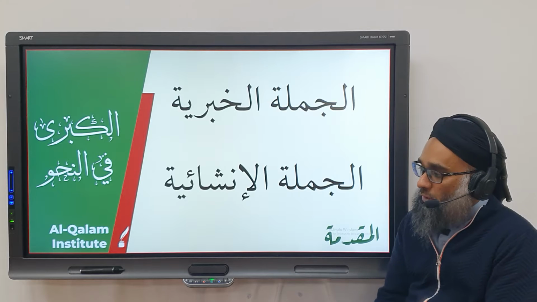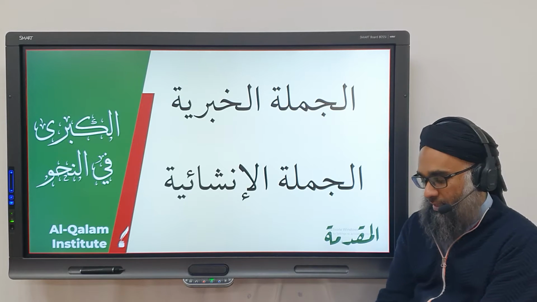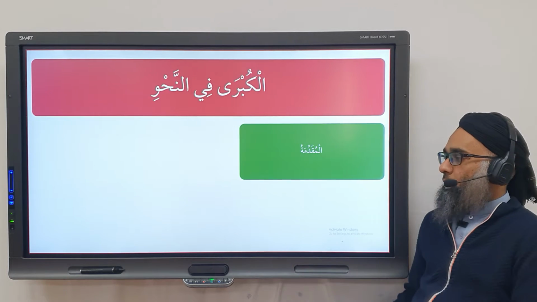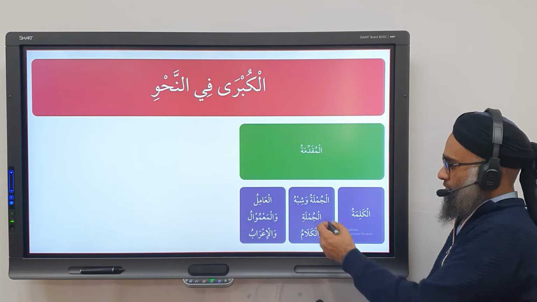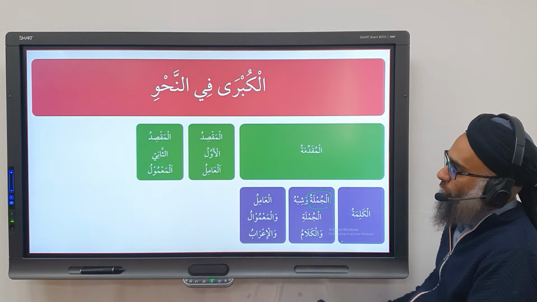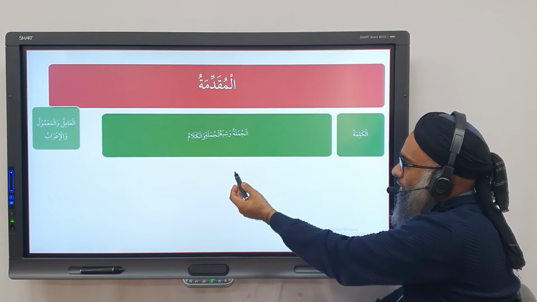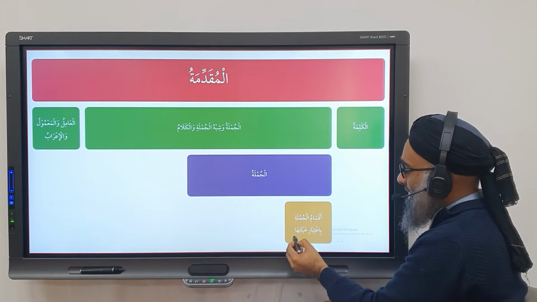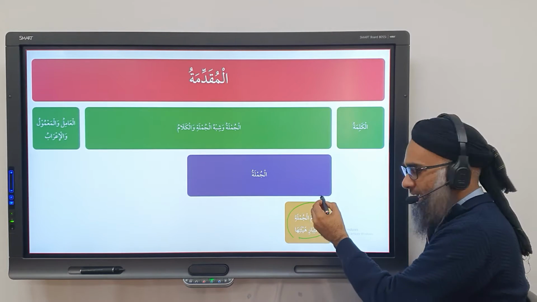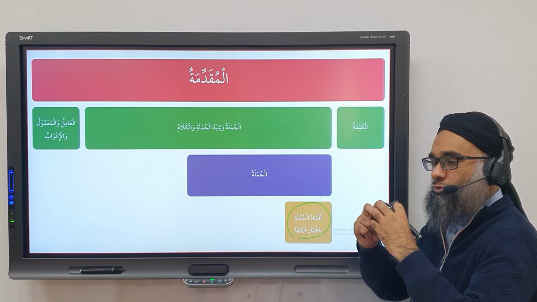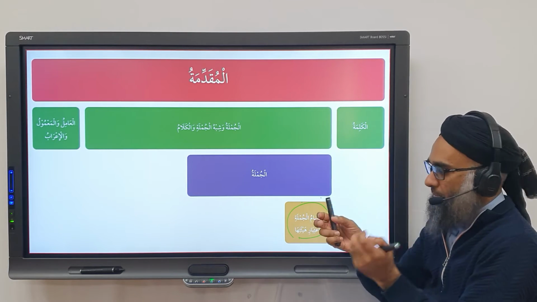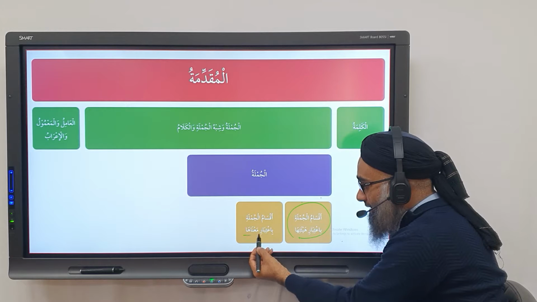Now we're moving on to الجملة الخبرية and الجملة الإنشائية. Here we have مقدمة كلمة, we're discussing جملة, and then we have all the other information. Within the جملة, last lesson we discussed باعتبار هيئتها. Is it جملة اسمية or جملة فعلية? Meaning how is it constructed? What comes first? What comes second? The construct. What we're discussing here is باعتبار معناها.